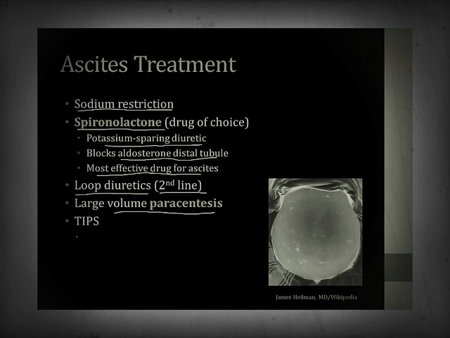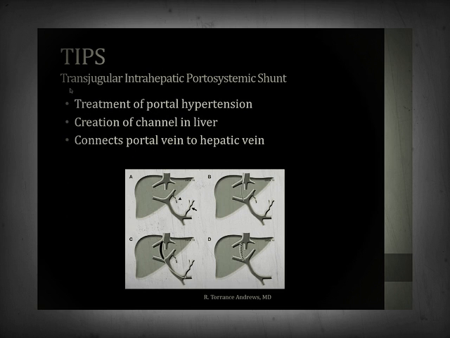Beyond these therapies, the final therapy is a surgical procedure called a TIPS. TIPS stands for transjugular intrahepatic portosystemic shunt. It's a treatment for portal hypertension that involves creating a channel in the liver that connects the portal vein to the hepatic vein. If you look at this picture on the screen, in the top left corner, image A, we see the hepatic vein at the top and the portal vein at the bottom. And the portal vein has high pressure from cirrhosis of the liver.